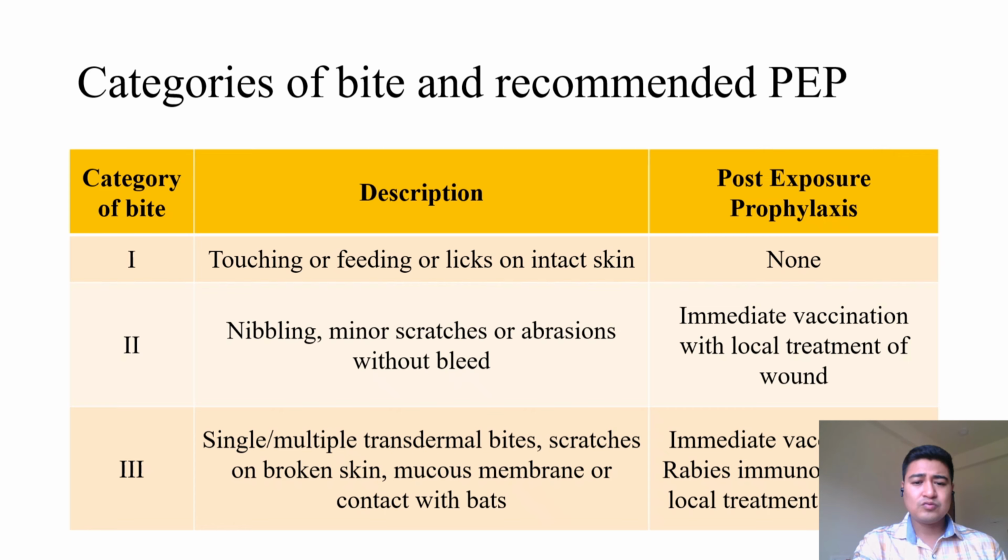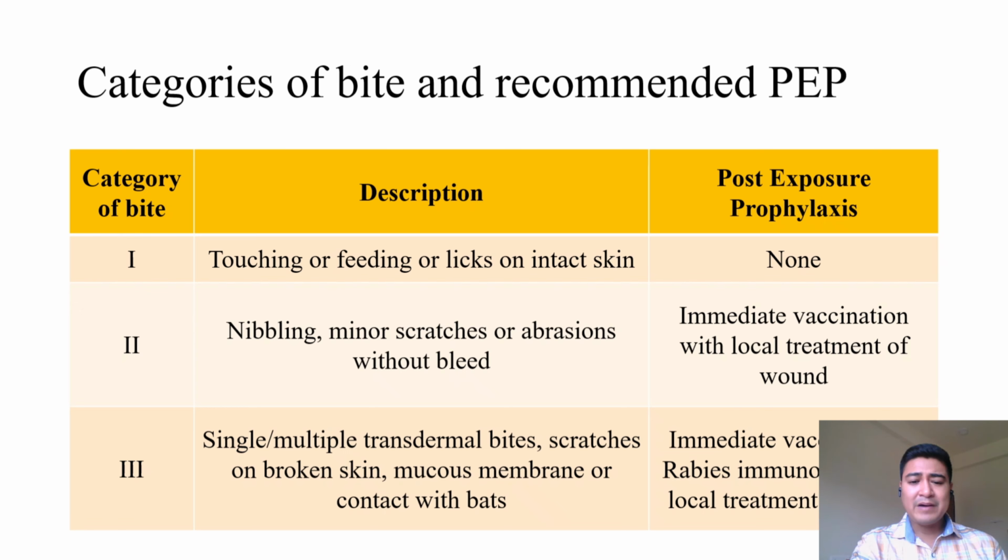Number 2, when there is nibbling by the animal or minor scratches or abrasions, but there is no bleeding, then it is termed as category 2, and here we have to give immediate vaccination with local treatment of the wound. If the animal can be observed for a period of 10 days, then the further doses of vaccination can be omitted.